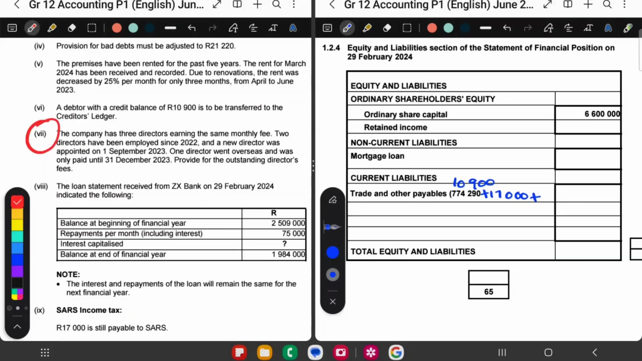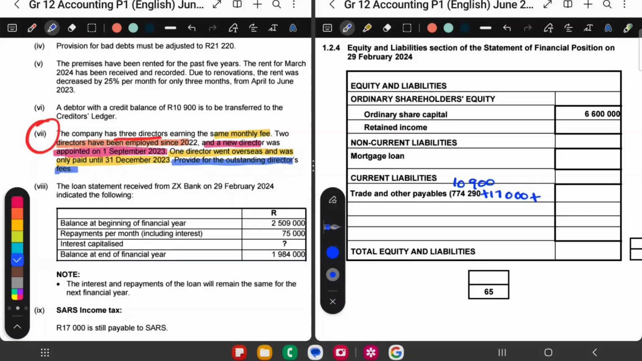Let's go to our next adjustment, number 7. This adjustment says the company has 3 directors and they all earn the same monthly fee. 2 of the directors have been employed since 2022 and a new director, so the last one, was appointed on the 1st of September 2023. So this is in our financial year. One director went overseas and was only paid up until 31 December 2023. Provide for outstanding directors' fees. It means we still owe directors' fees.